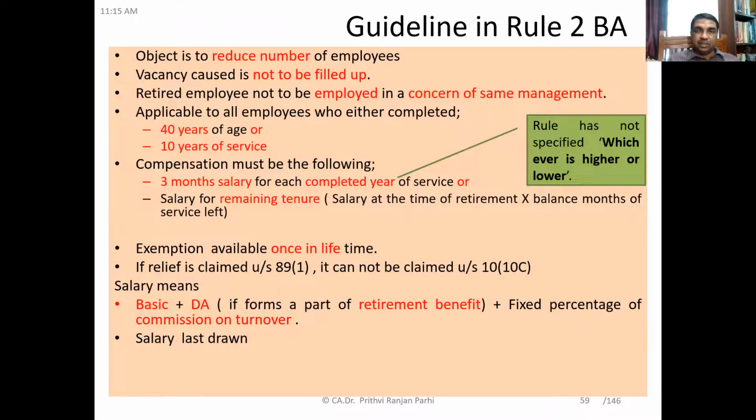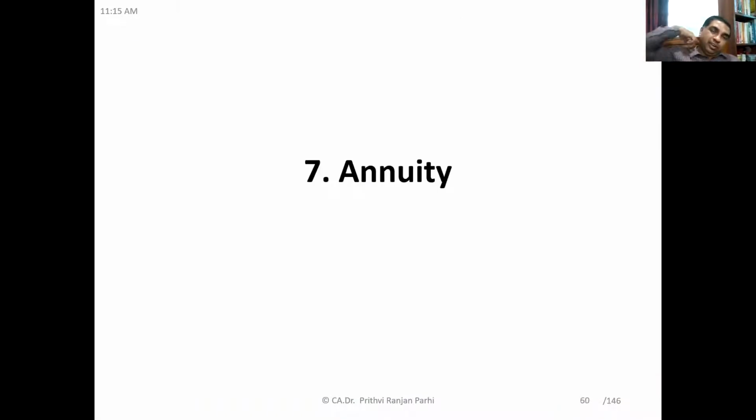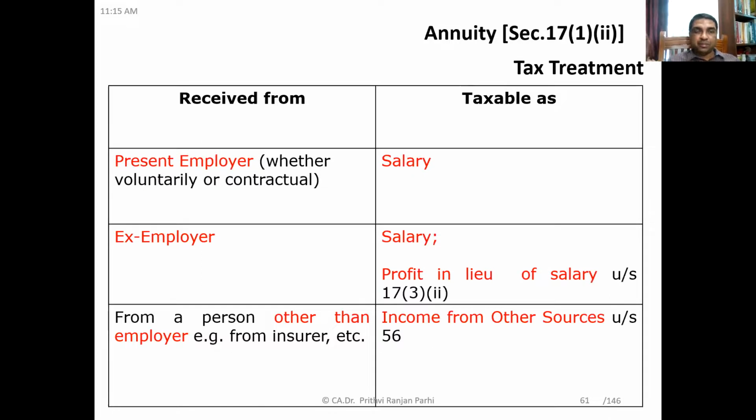Yes, sir. The next item we are going to learn is the annuity. Annuity means, just like pension, a periodical payment by employer to employee. That will also form a part of salary. Try to understand: annuity is included as salary under Section 17(1), clause (ii).